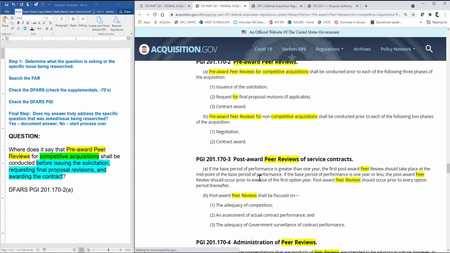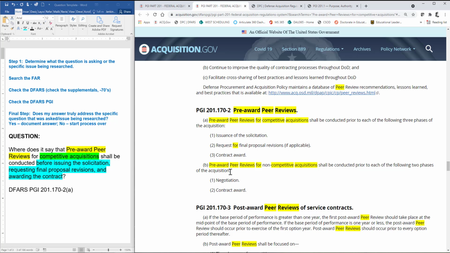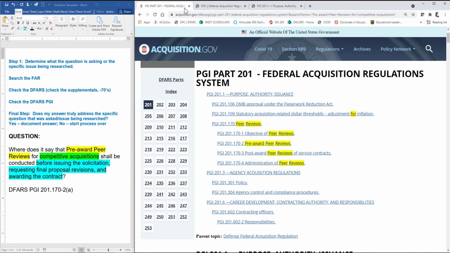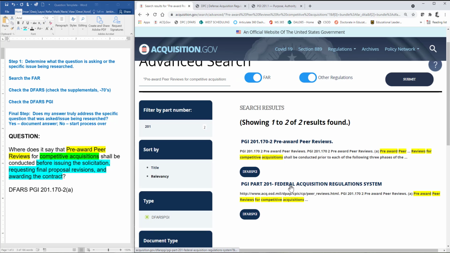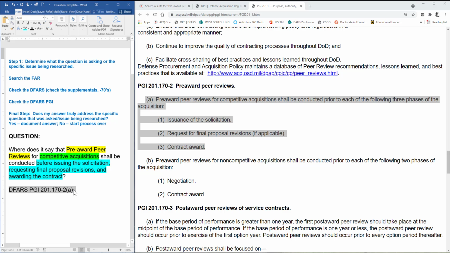It appears that there's nothing really different that I'm getting from this particular result. It's just citing right here pre-award peer reviews for competitive acquisitions. It looks like it's just citing that paragraph A, which we're already citing. So I'm feeling pretty confident about my answer. I found it here in the DPC version of the DFARS and DFARS PGI. Okay, so I'm going to feel confident in that answer.